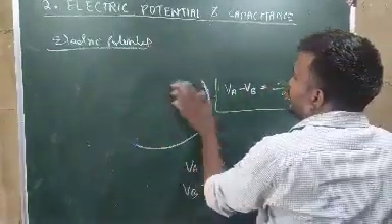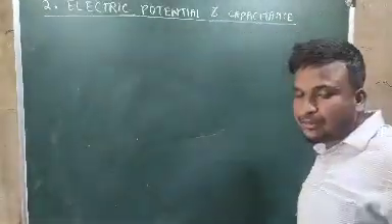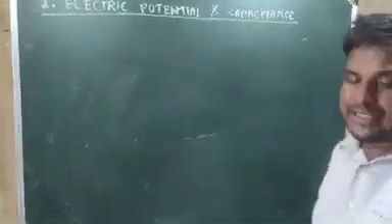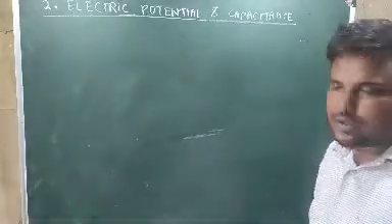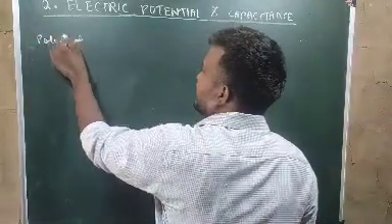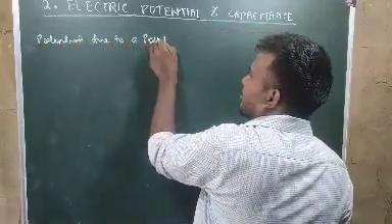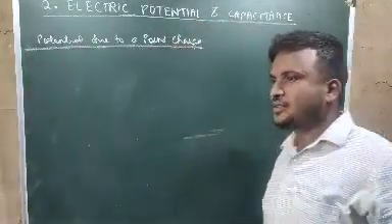Now we have understood what electric potential is, how much potential is there. But mathematically we don't know the expression for potential, and that expression we are intending to find now. So the next topic is electric potential, or potential due to a point charge.